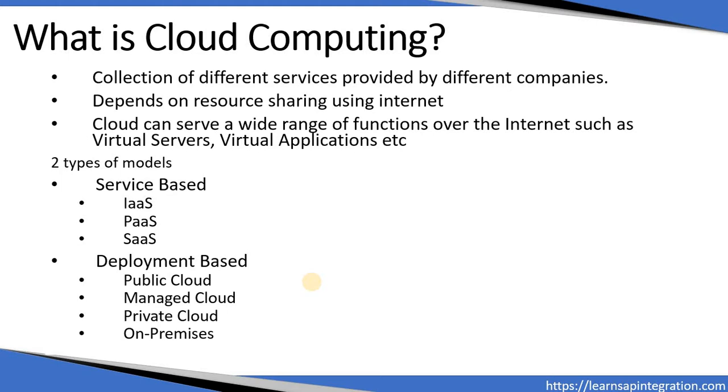It is a collection of different services provided by different companies. It is available as a service. For example, we are accessing Gmail from Google. Along with Gmail, we are accessing so many applications from Google as a service. This is called cloud computing, and it depends on resource sharing using the internet.